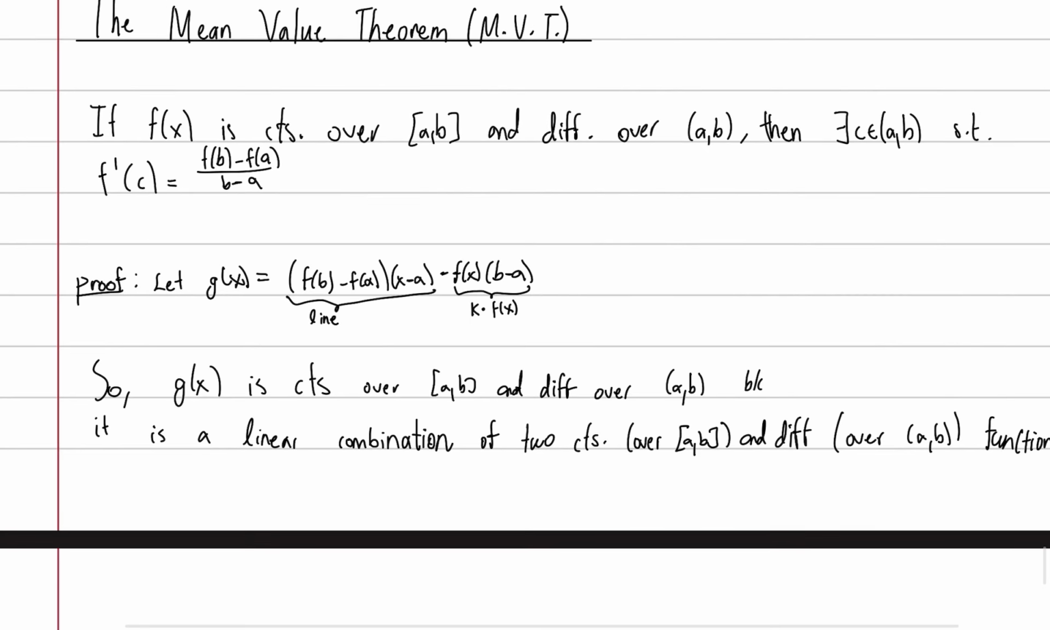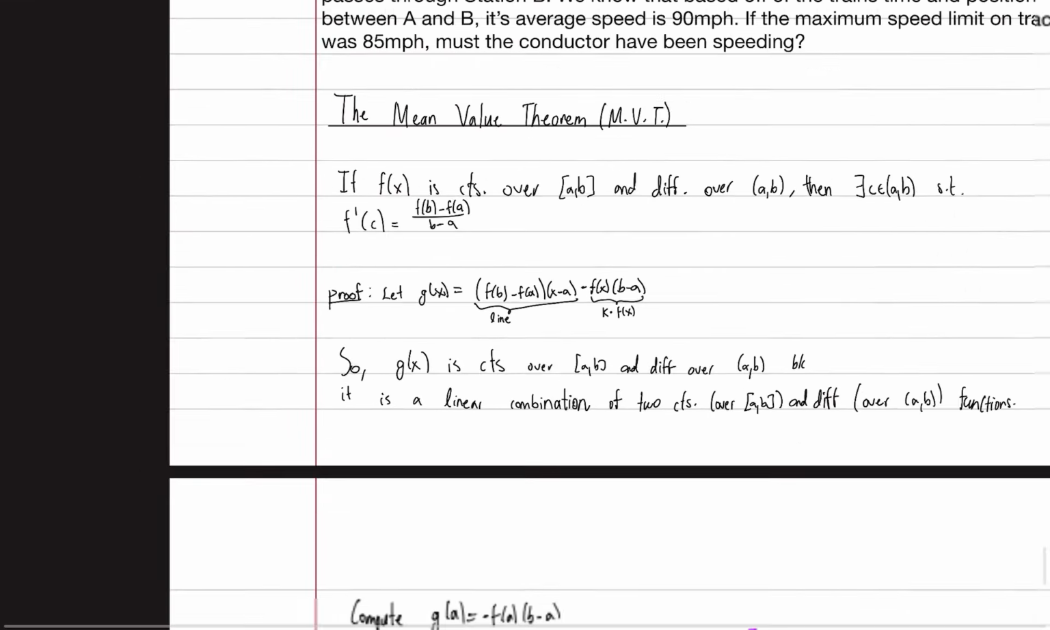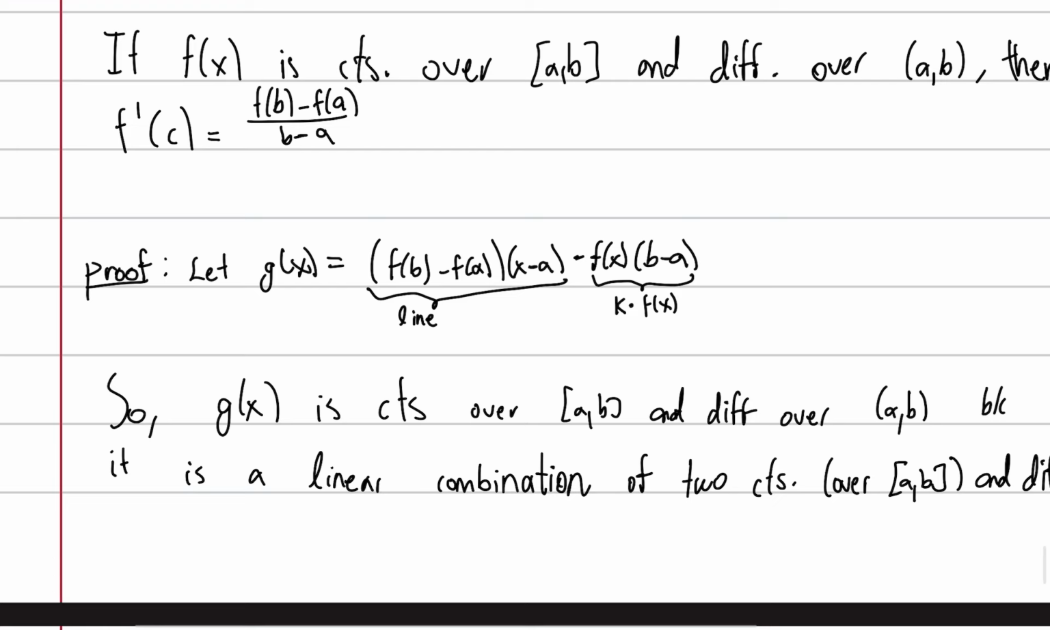And it says that if same conditions as Rolle's theorem, then there exists a C in the interior such that the derivative is equal to the average rate of change. Crucial. Shows up in calculus FRQs more than you can imagine. So let g of x be equal to this large complicated function, you might say, but it's just saying f of b minus f of a times x minus a minus f of x times b minus a. And the real idea for choosing this is because we want g of a and g of b to be equal. That way we could just use Rolle's theorem.